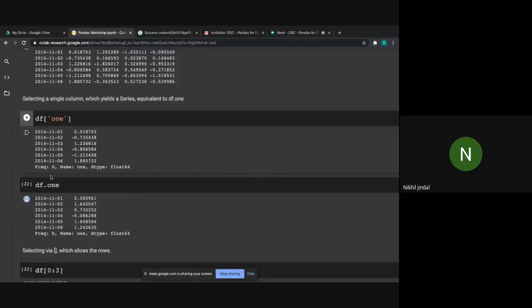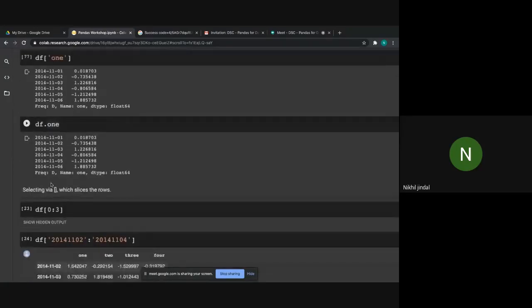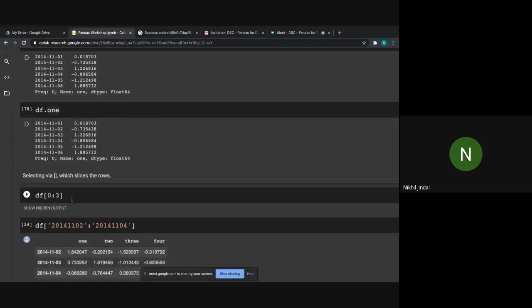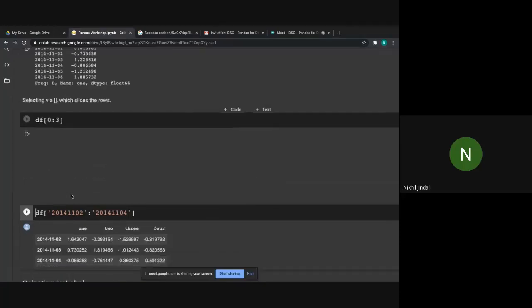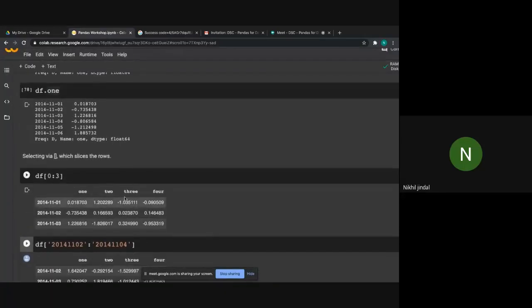Similarly, you can do the same thing by using this function, or this attribute. Both will do the same thing, df.1, or this one. You can use any one. Similarly, you can select via slicing, so it will print 4 columns, sorry. Yeah, 1 2 3 and 4, from 0 to 3, 0 1 2 and 3. Note here that it is not up to 3; both 0 and 3 index values are inclusive here, 1 2 3 and 4.